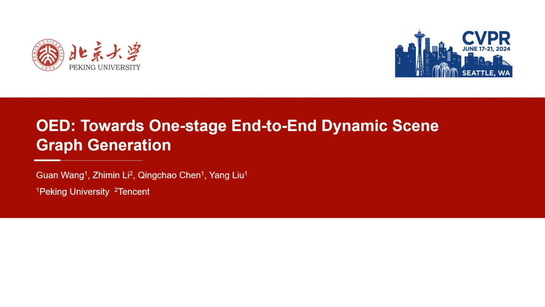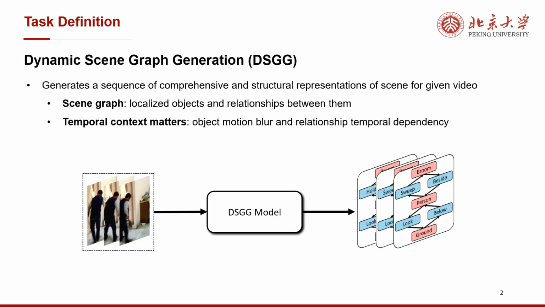Here I'm going to share with you our paper accepted by CVPR 2024, OED: Towards One-Stage End-to-End Dynamic Scene Graph Generation. This is a joint work with Zhimin, Qingchao, and Yang. For an overview, our paper addresses the problem of dynamic scene graph generation, DSGG, which aims to understand video and generate a sequence of comprehensive and structural representations, frame-level scene graphs, for a given video.